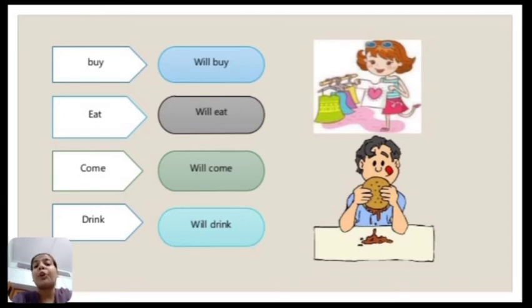Now if you want to use them in future tense, we will add will before them, like will buy, will eat, will come, will drink. Okay, now these verbs are in the future tense form.